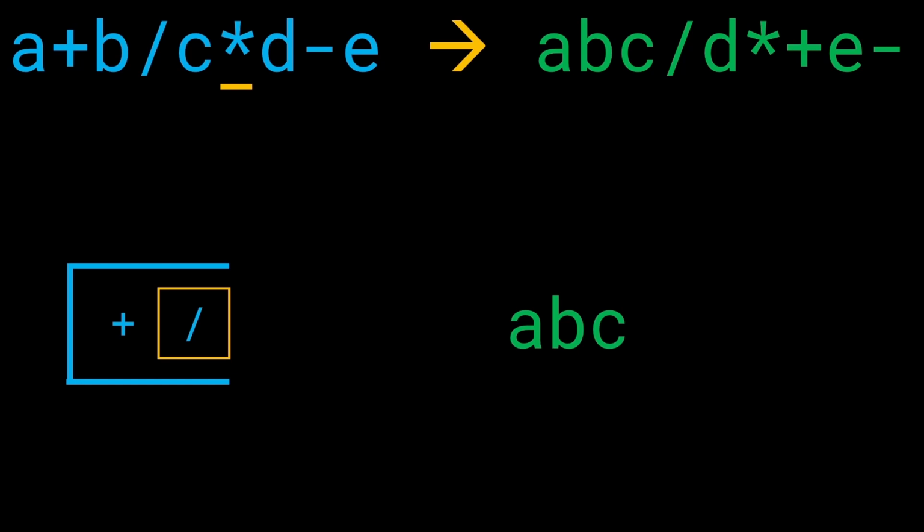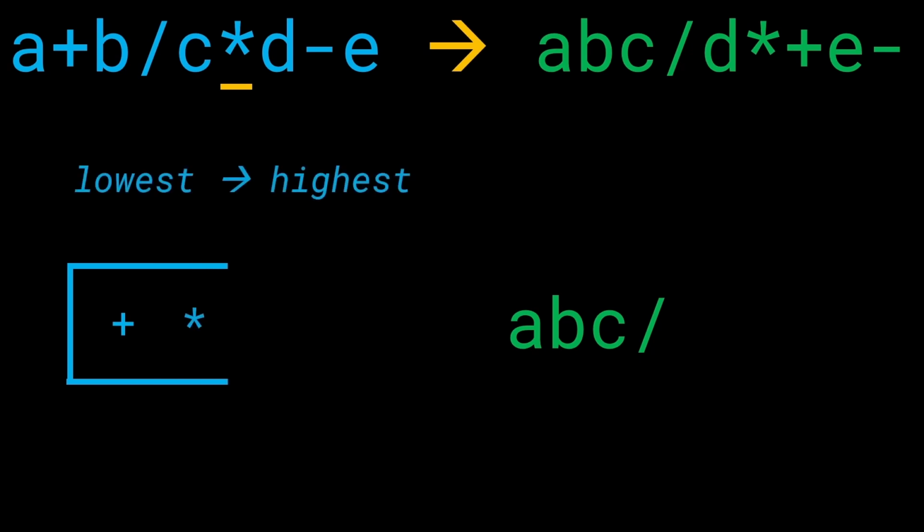All right, we can't allow elements of the same priority to stick together. So we'll have to kick out the slash, and only then we can add in the star. Again, if you look at it, it is still going to maintain the lowest to the highest ordering, right? It only happens after we kick out the slash. And if you look on the top right hand side, we can see that this is indeed the correct way to go. So we're thinking about this correctly. Anyways, let's keep on iterating further and see what happens. We get a D, and since this is an operand, we'll add it directly to the answer.